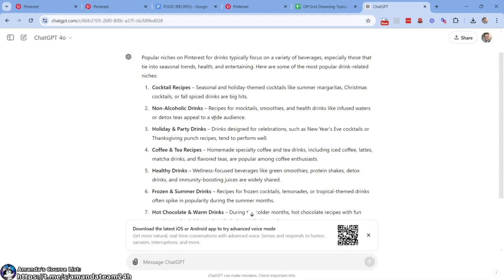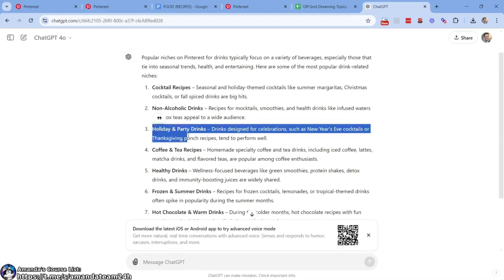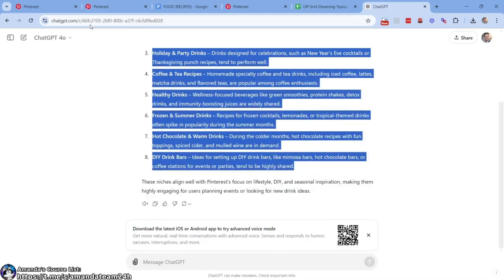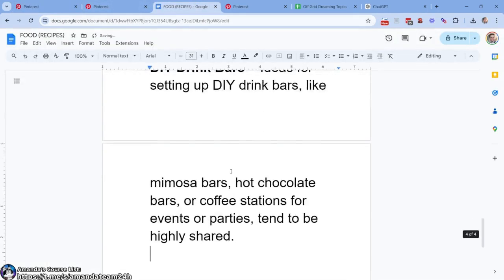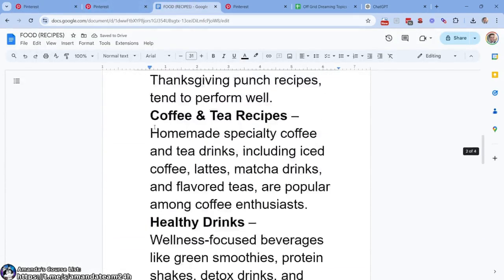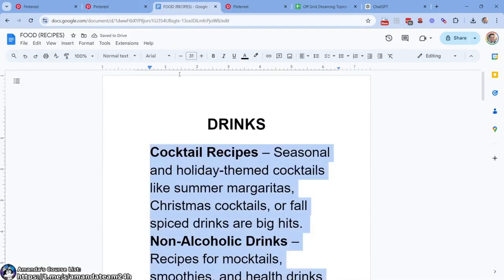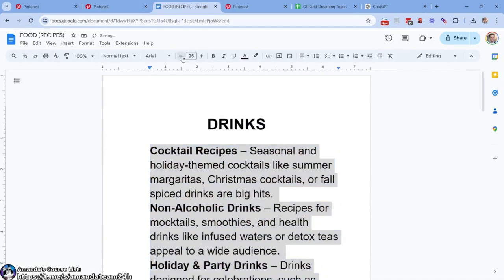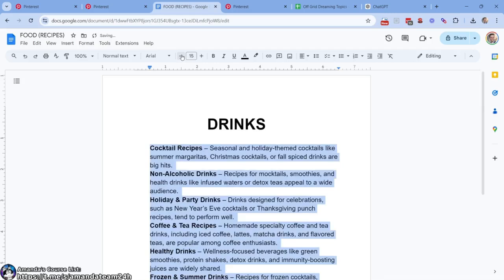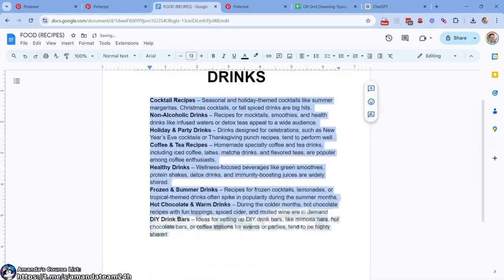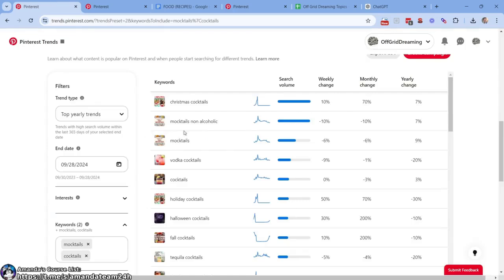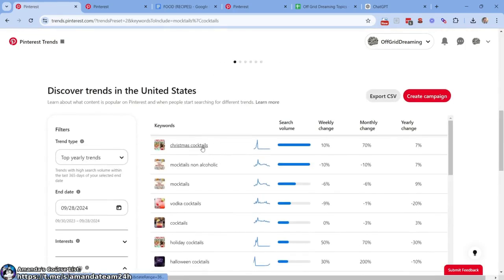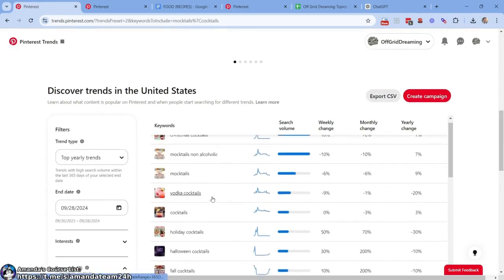So what do we want to do? And realize you can use all of these for different things. Very, very fun. Let's just put that there. Let's format it a little bit different. We're recording this in October. Christmas is around the corner. Let's see if we can do something with Christmas. It probably has decent volume. So, well, yeah, there you go. Christmas cocktails.